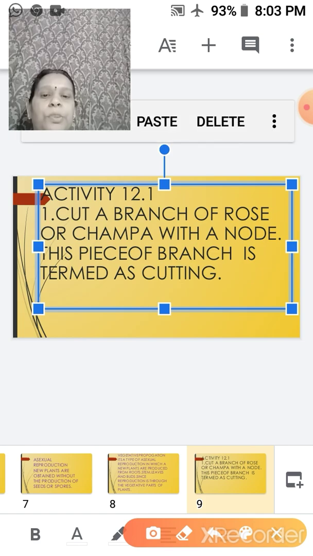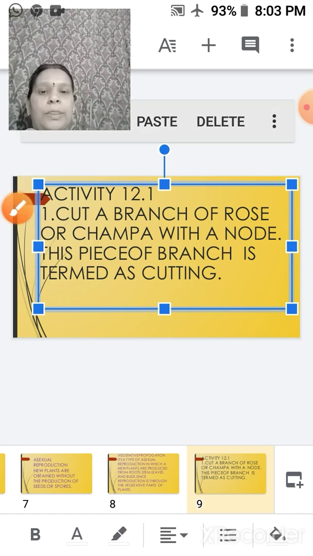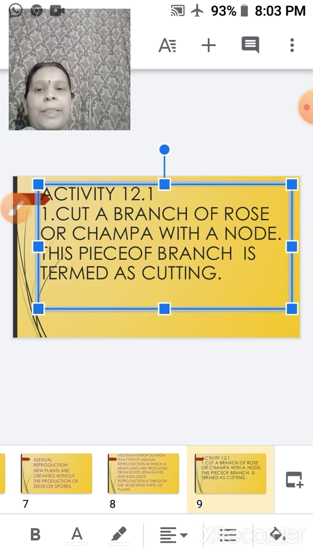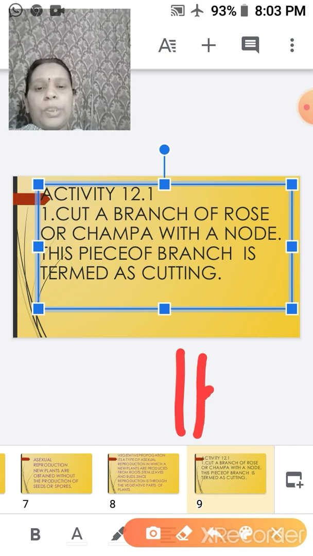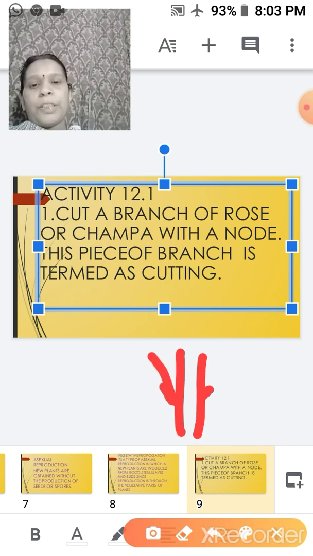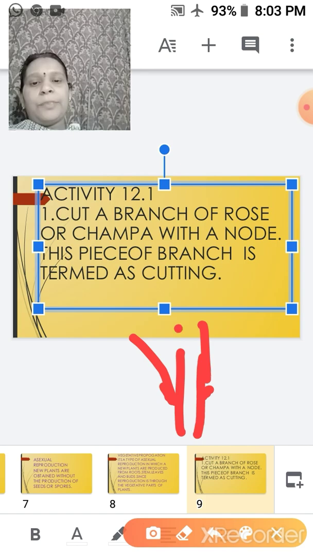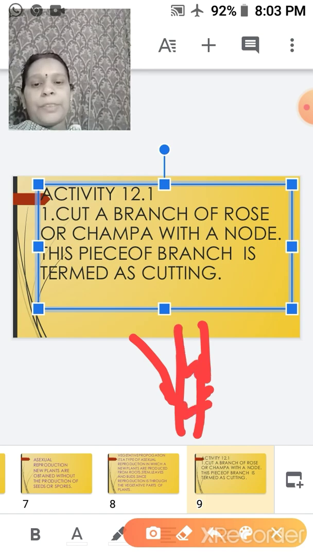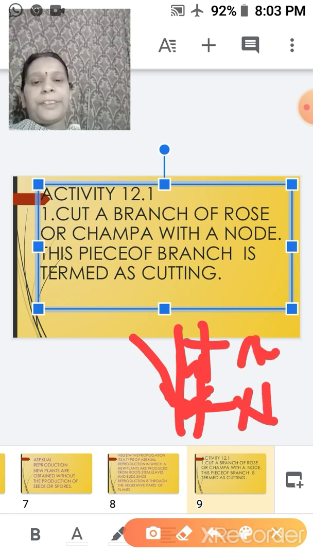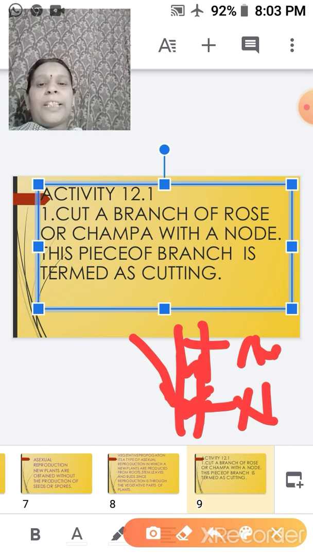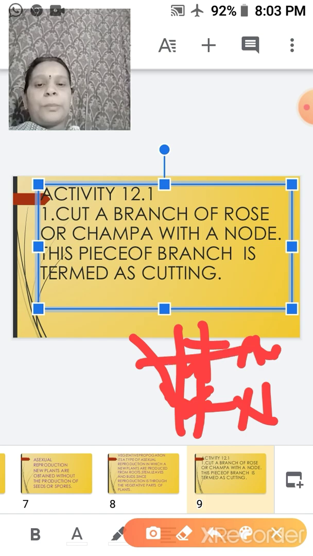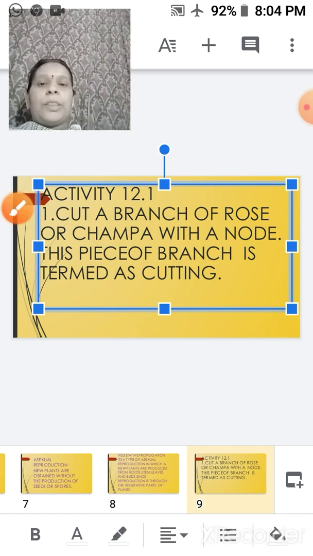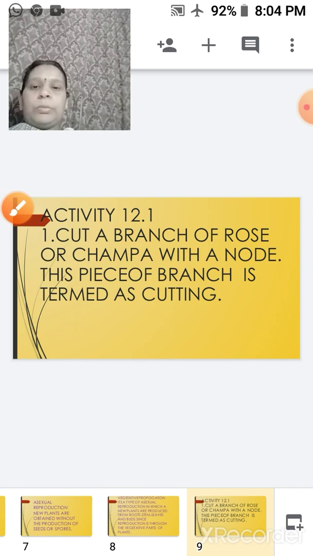Now I just want to show you what this is when we are talking of a stem. This is a stem. Here we have the nodes from where the axil leaves grow. You might have seen in a plant, this is the node, which you already studied last year, and this is the internode. So they are talking of taking a piece of branch which has a node, that means this much part. Okay, so this is all about the cutting.